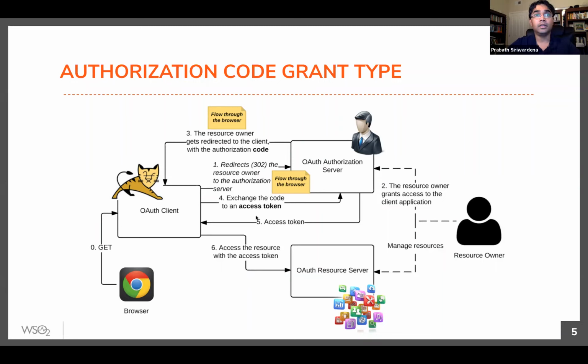Then the other one is in step 4, when the client application exchanges the code to the access token, client has to authenticate itself to the authorization server. So most of the time, you will use a client ID and a secret. But then again, in OAuth specification, authenticating the client in step 4 is not mandatory. So it's optional. And also, even if you authenticate the client, you don't need to use client ID and client secret all the time. You can use much stronger authentication mechanisms like MTLS to authenticate the client, right? So that's a high level overview. So if you have any questions, please feel free to ask.